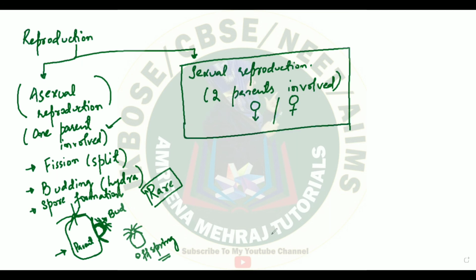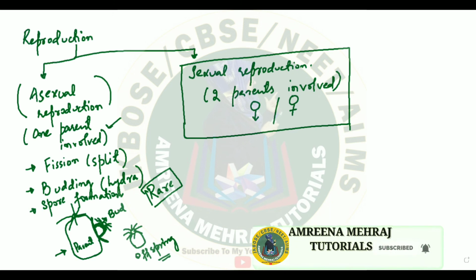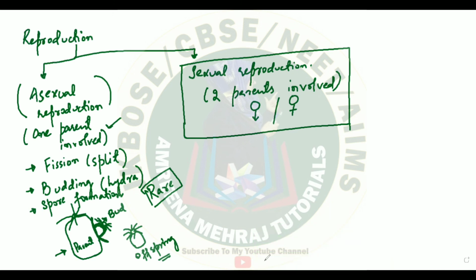So animals predominantly show the sexual mode of reproduction. Now, what are the different types of sexual mode of reproduction? That we will analyze in the next lecture.